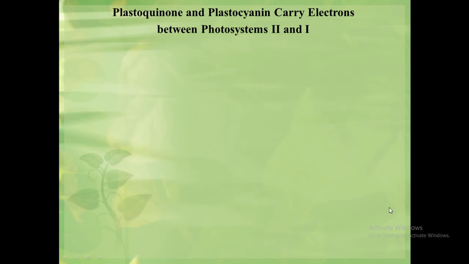One more important event in the electron transport chain is the carrying of electrons between photosystem 2 and photosystem 1. We know that both photosystems are separately located on the thylakoid membrane.